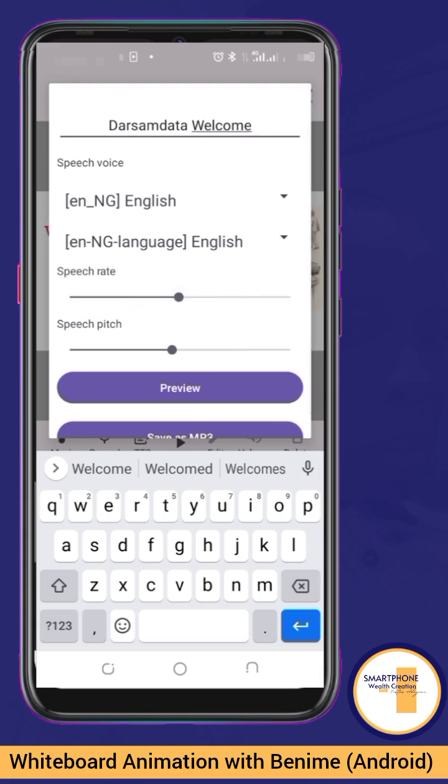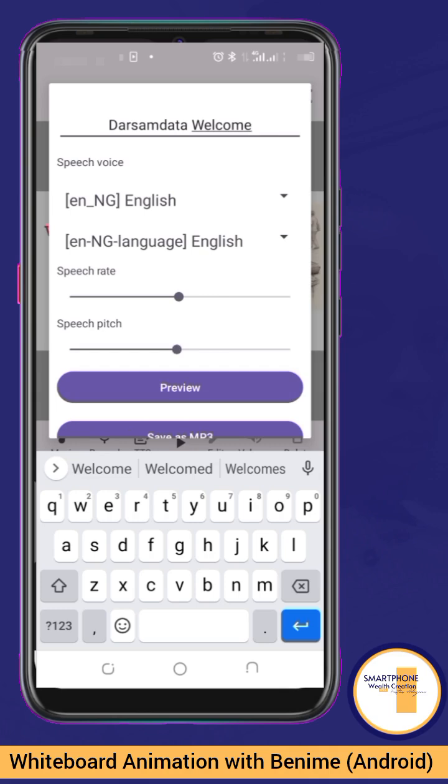So for the pitch, look at what we have now. Let me reduce the speech pitch and preview. That's some data. Welcome. Did you see that? If I increase the speech pitch, let's see what we get. That's some data. Welcome. Did you see that? So let's go back to the middle. So that's some data. Welcome.